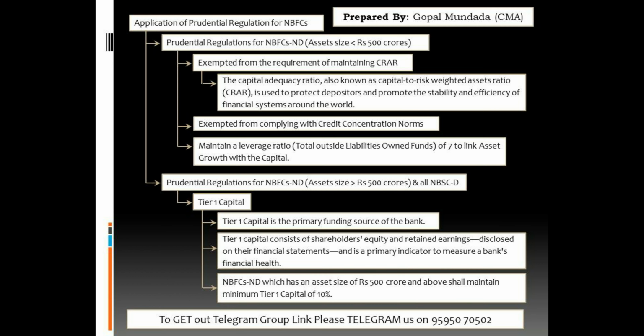So guys, next case is when asset size is more than 500 crore. In this case, NBFCs are required to follow the tier 1 capital issued by the RBI, and this tier 1 capital is a primary funding source of the bank, like equity shares. This is the primary fund of the NBFCs.